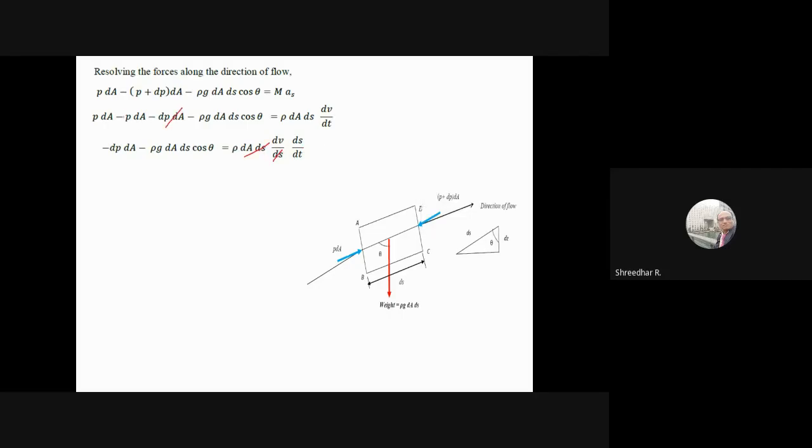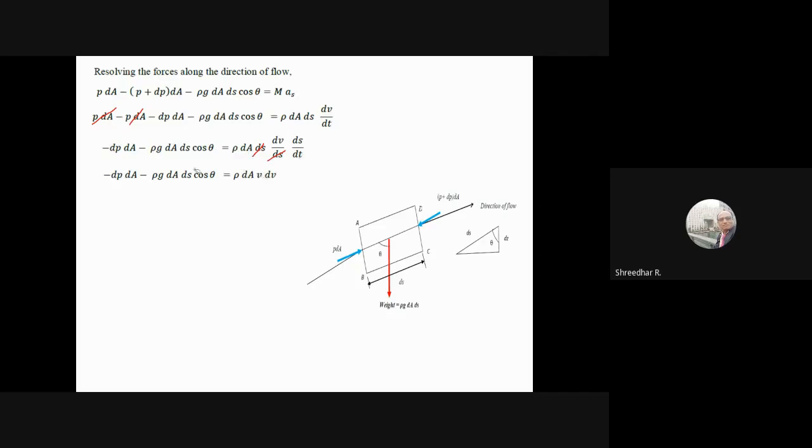Okay, so here this two gets cancelled out. So now you're left with this minus dou p dA. So this ds cos theta. Similarly, this was the same term I wrote. So finally, I end up with rho dA v into, so ds by dt can be written as velocity.